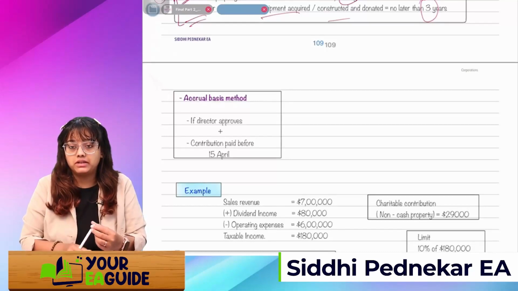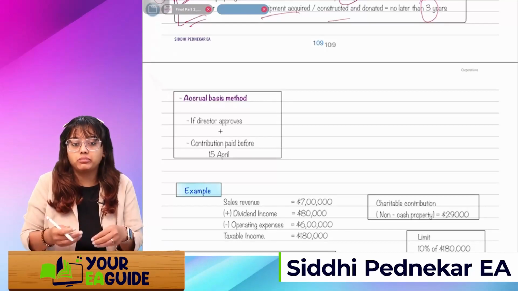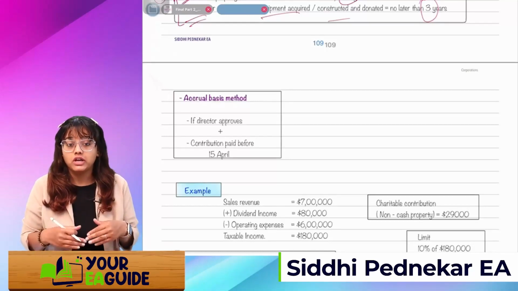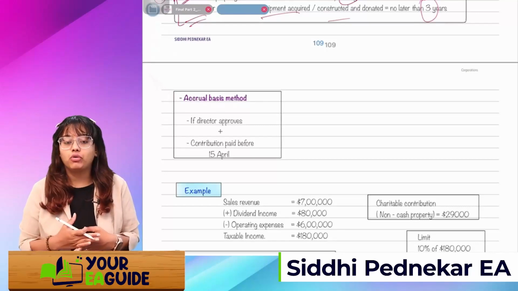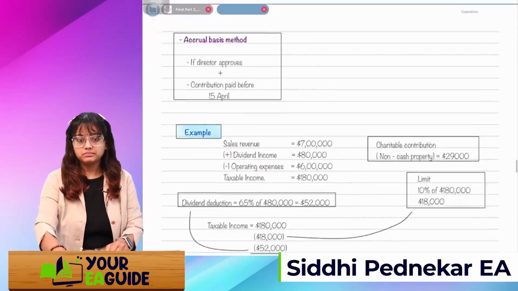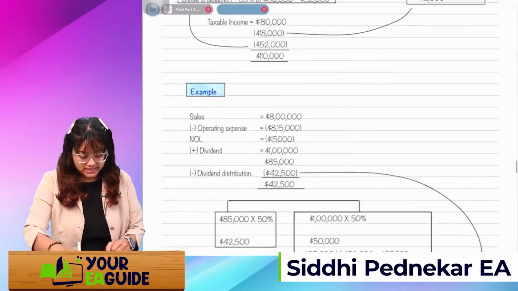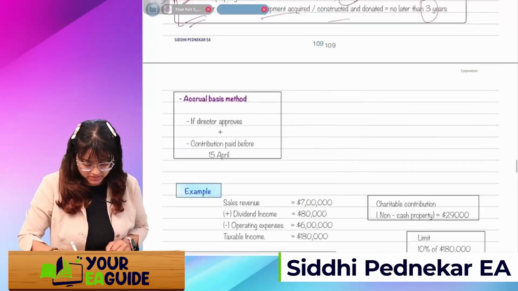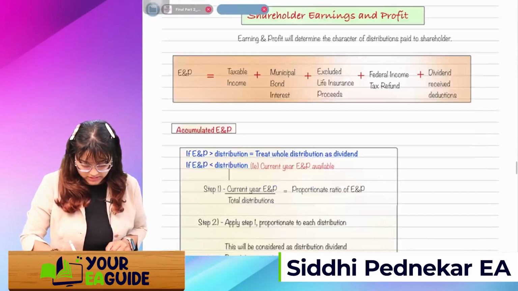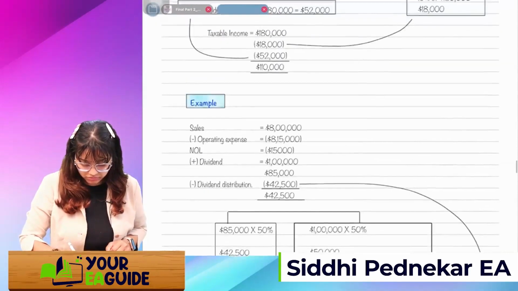It should not happen that in my books I have taken that, yeah, I'm going to make a donation and I'm going to take a deduction. It should actually be paid before 15th of April. Okay, let's look at one example. I guess there are 2 examples. So yes, next will be shareholders ENP, which we'll take in the next session.